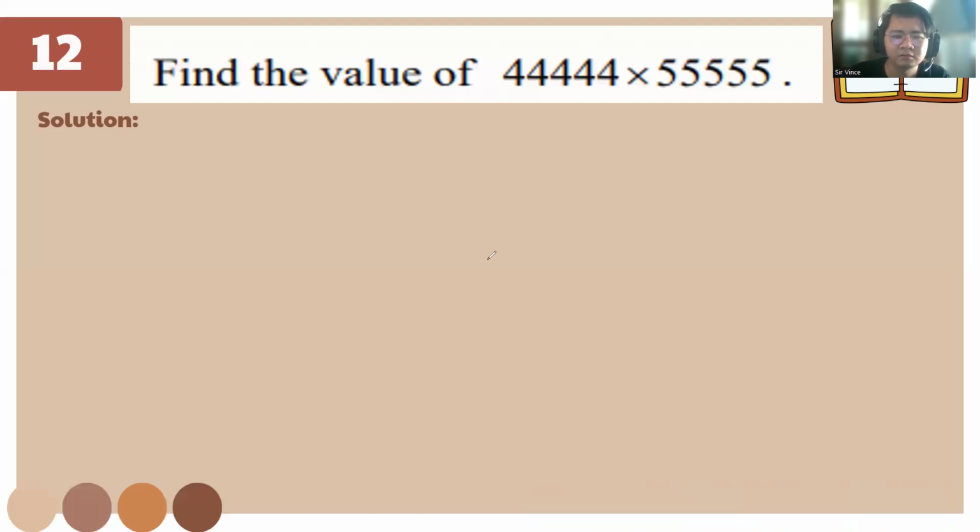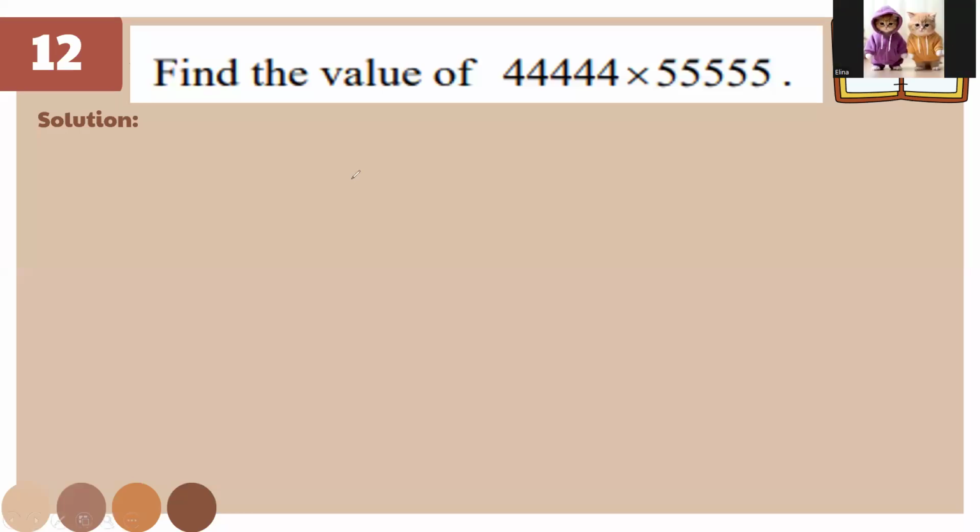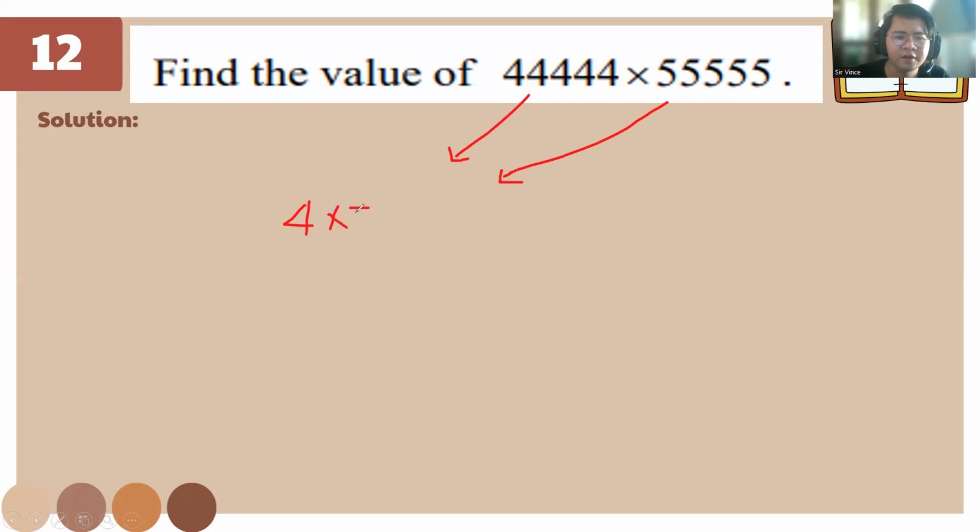So for this one, class, do you know the shortcut method for this one? Or do you want to do the long method? Just do the long method. But it's gonna take a lot of time, right? Yes. So if we are to shortcut this one, it's gonna be like this. 4 times 5 times 1,111. Is that correct? Because this one is 4 times 1,111.